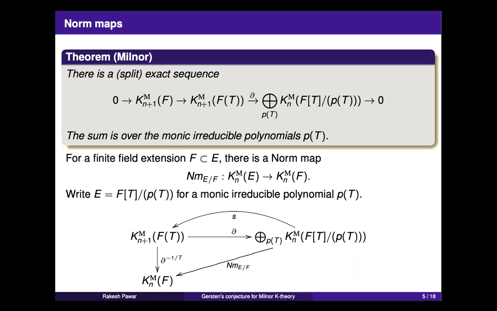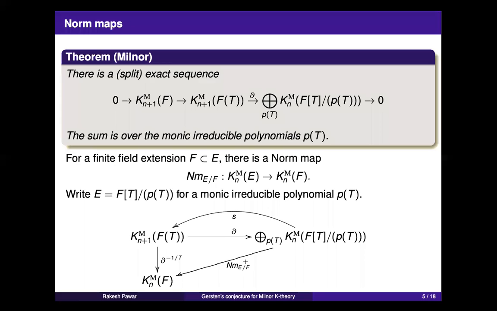You take the degree valuation coming from degrees of the fractions, and choose a uniformizer -1/t. With respect to that valuation, the residue field of F(t) is F, so you get a residue map. So this is the vertical map, and you choose a section and define the composition.